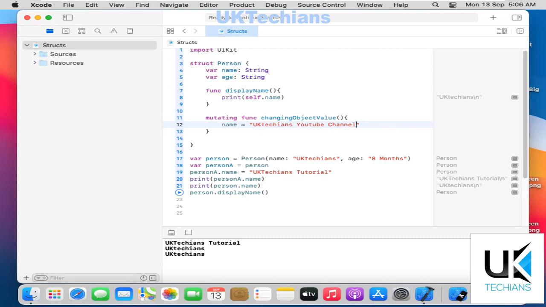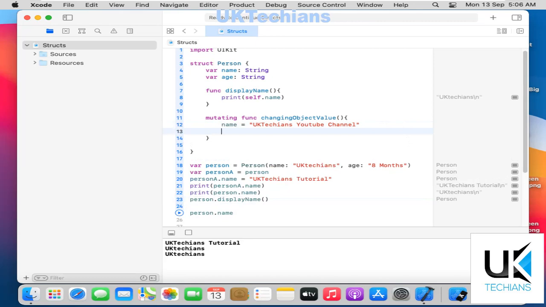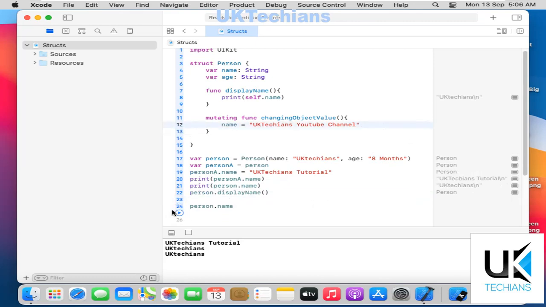Now I display person.name after changing the value of the mutating channel name, so let me add a print function here.